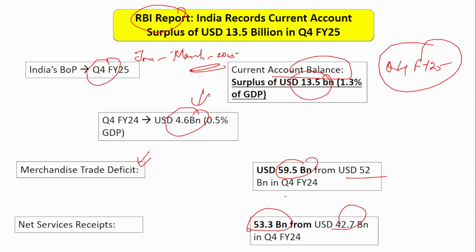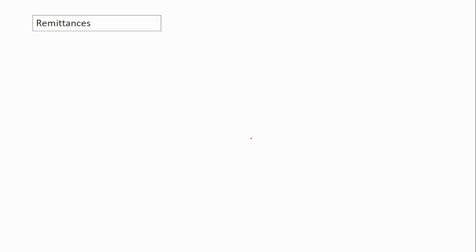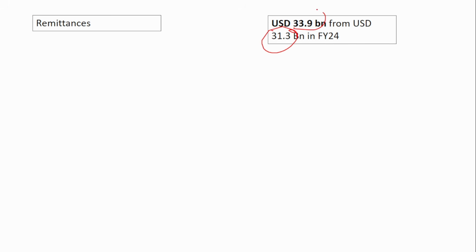I'm telling you once again, the trade deficit has increased, but the services receipts have also increased. That is why it has compensated, and the overall current account balance has increased to 13.5 billion. Next is remittances. That is, people who are residing outside India send money to their family members living in India, right? So that amount has also increased, but only marginally, from 31 billion to 33.9 billion. Remember these, that's enough.